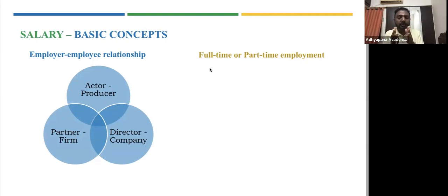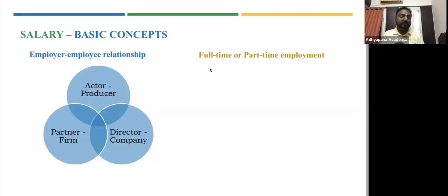So this actor and producer does not have an employer-employee relation. Now, let's say a particular production house employs an actor, says that for the next 3 years, you are an employee of my organization. You have to act only in my movies, whatever I am producing. Then there is a relationship. So this employer-employee relationship should exist. That generally doesn't exist in actor-producer.